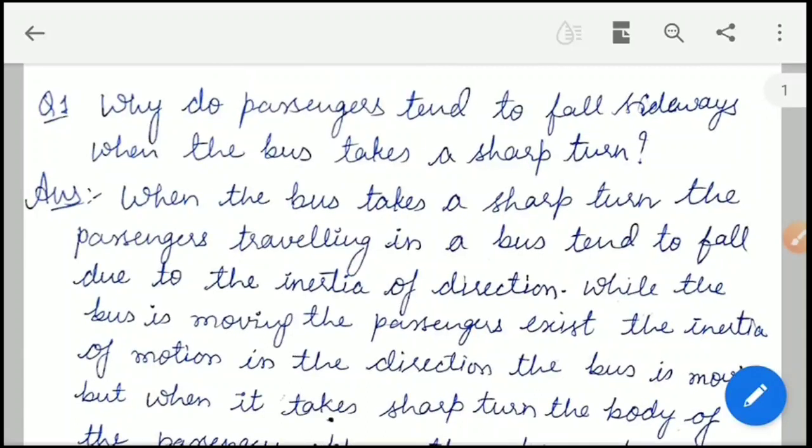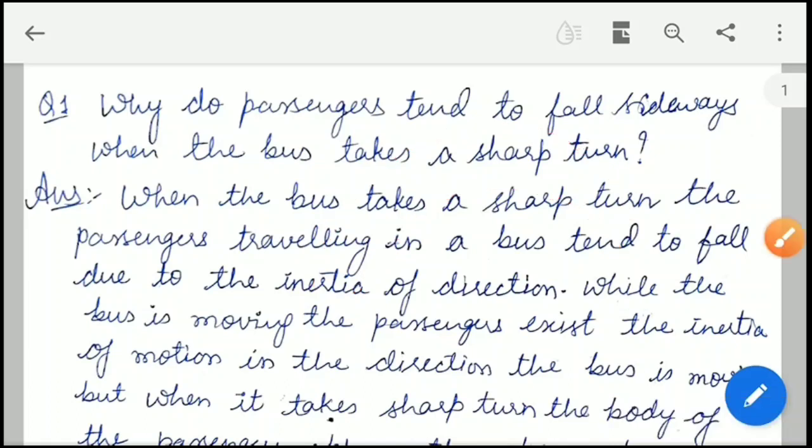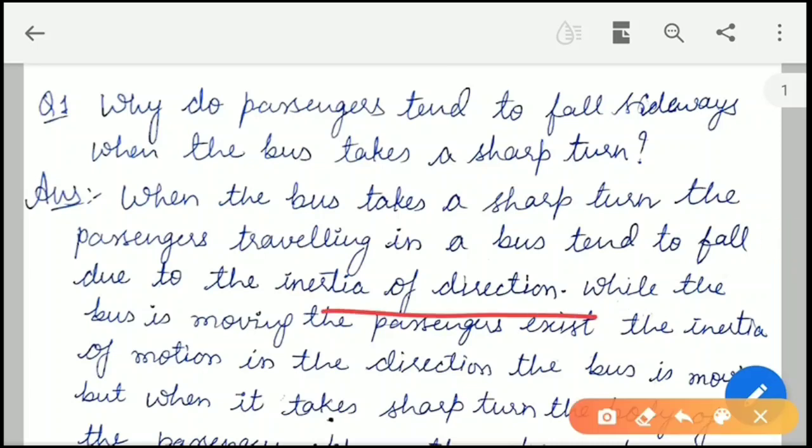Why do passengers tend to fall sideways when the bus takes a sharp turn? You have seen that whenever a sharp turn is taken, the passengers always fall sideways. The reason behind that is the inertia of direction.